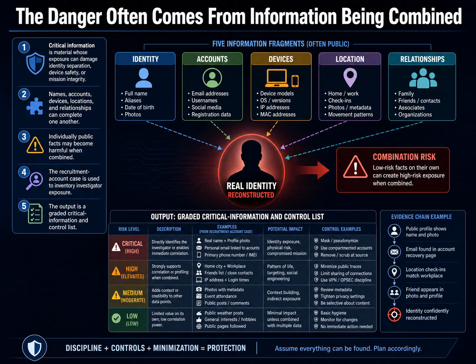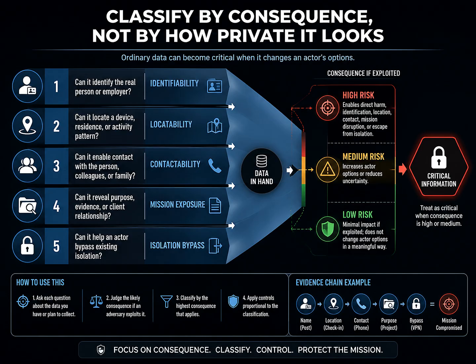The recruitment case continues, but we will not start with the target. We will place the investigator in the evidence board first. The final product is a classified inventory. What must be isolated, what should be minimized, what must be removed from public delivery, and how each control will be tested. Critical information is defined by consequence, not by how private it appears.